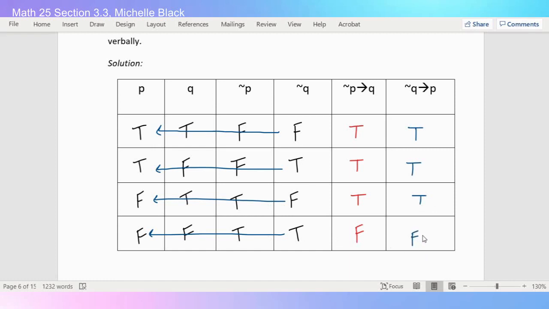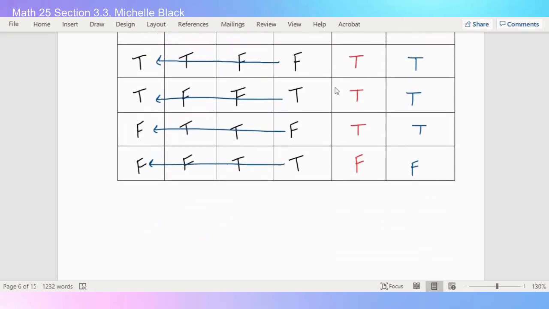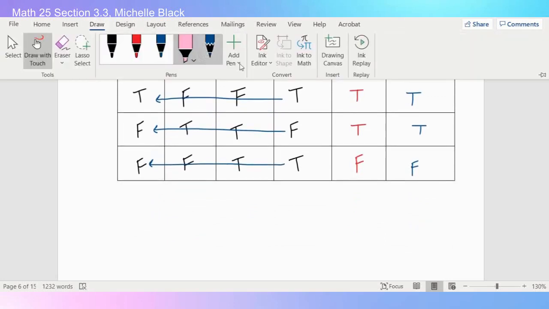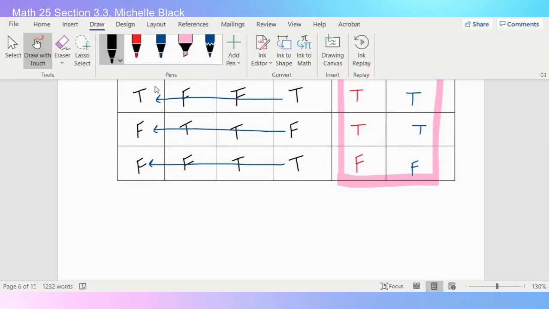So hopefully you found this when you did it yourself, that again, these tables match at the end. Our last two columns are exactly the same. So these two statements are logically equivalent.